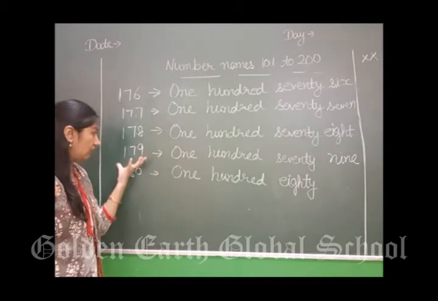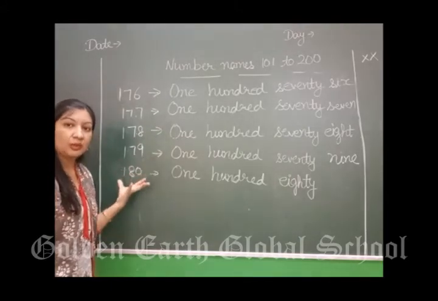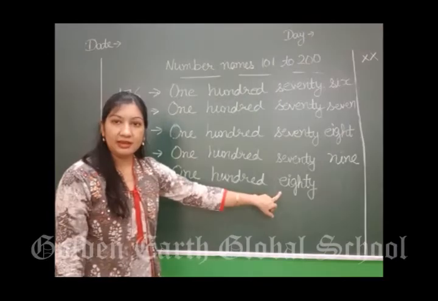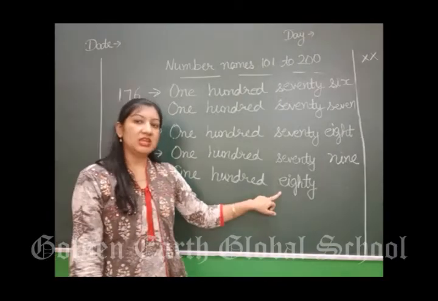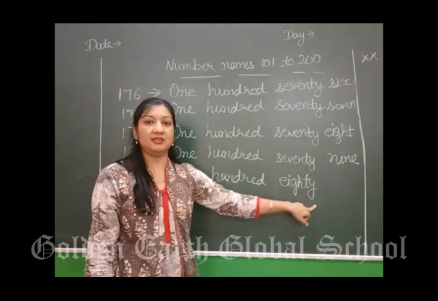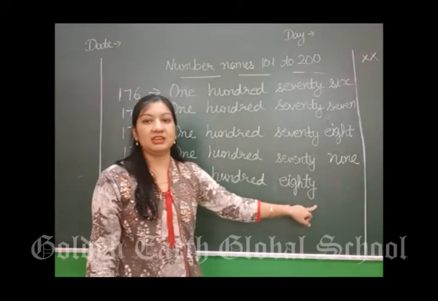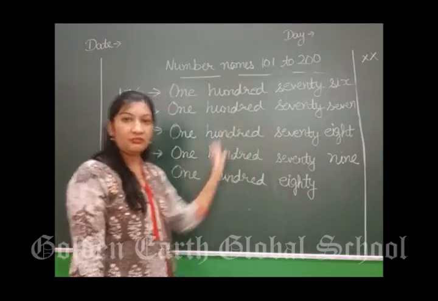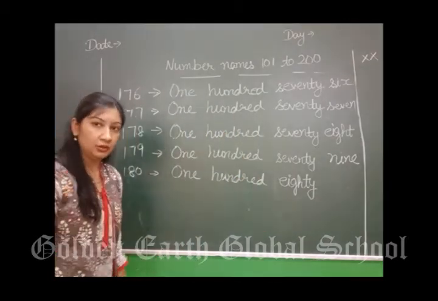So it is 179. उसके बाद 180. Spelling of 80: EIGHTY. This is the spelling of 80. In this way you have to do this in your notebooks.